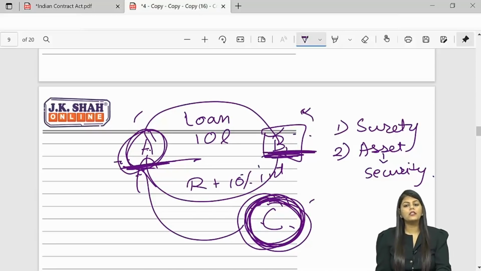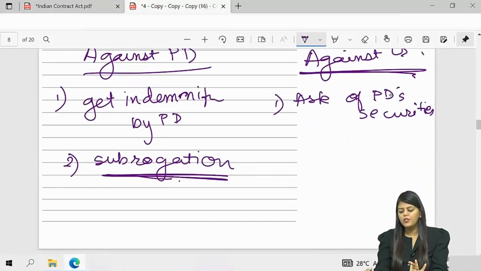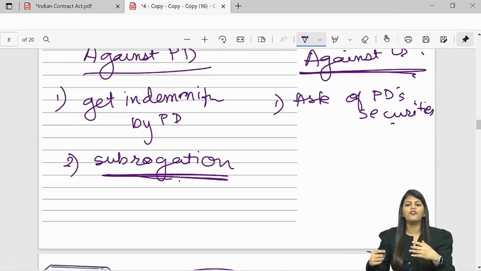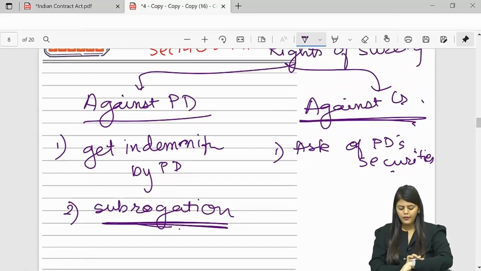But you know, if A says, I lost those securities, I gave them to someone else, then C is discharged to that extent, whatever amount he has lost. So here he can ask for the principal debtor's securities, if any. So these are the rights against the principal debtor and rights against the creditor.